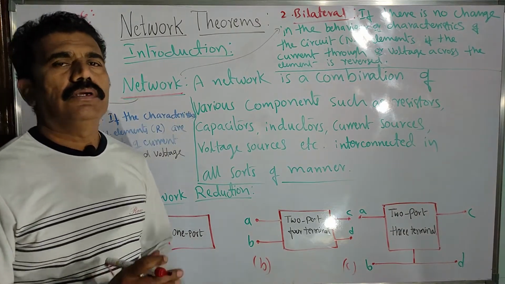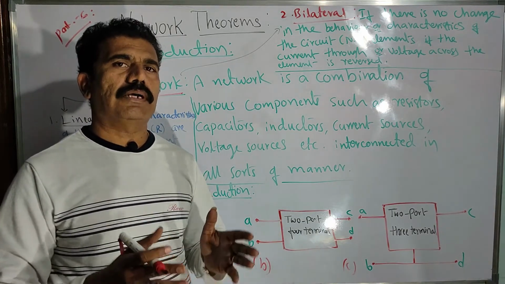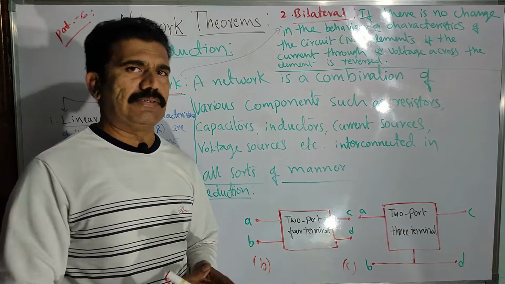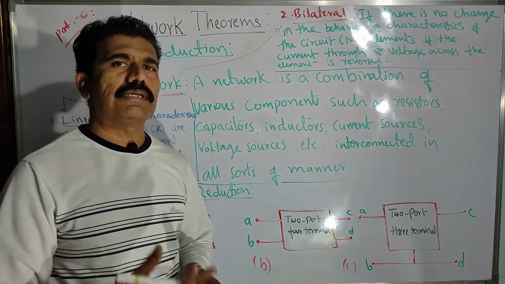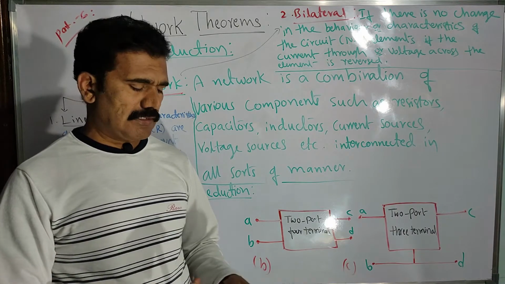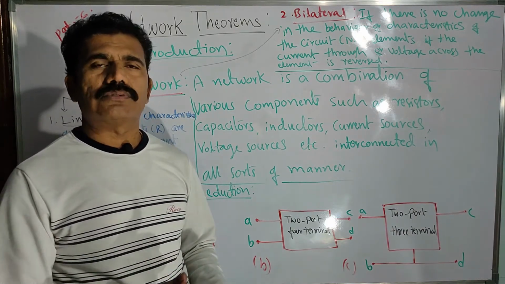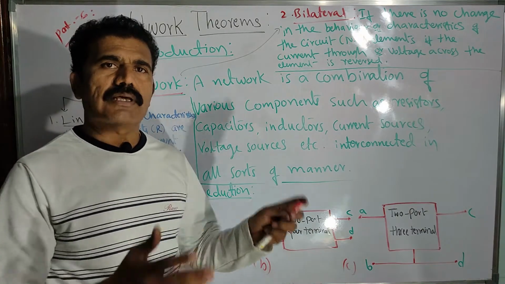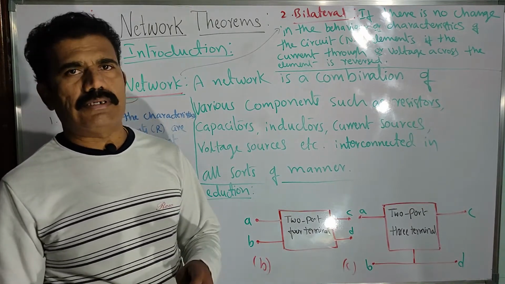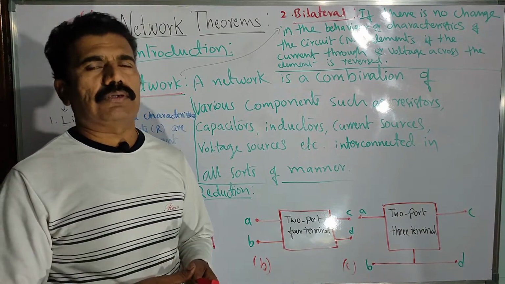You heard about a circuit. So what do you mean by a circuit? A circuit is nothing but consisting of various elements, which we have already discussed. You'll come across elements such as resistors, capacitors, and voltage sources or current sources in that circuit. All these are connected either in series or parallel, etc. That circuit itself we can consider as a network.